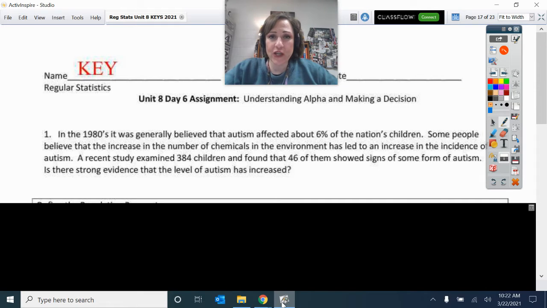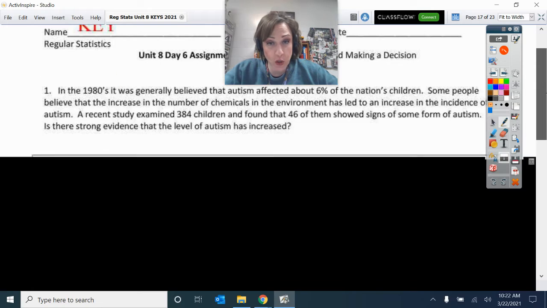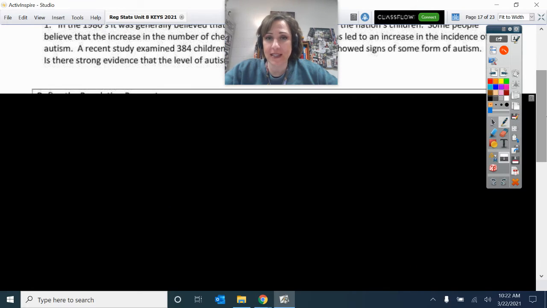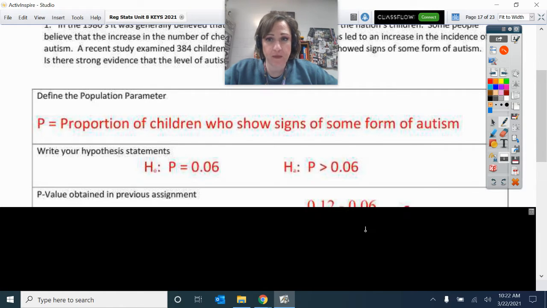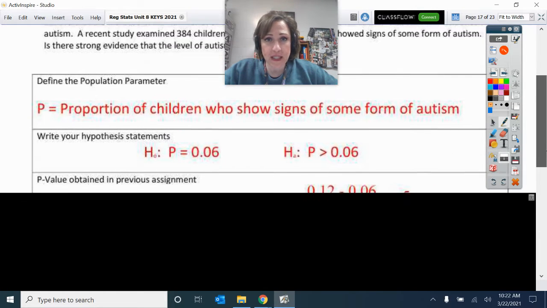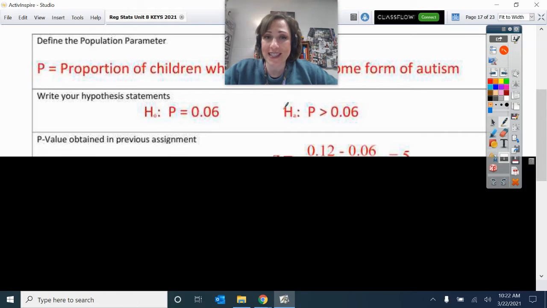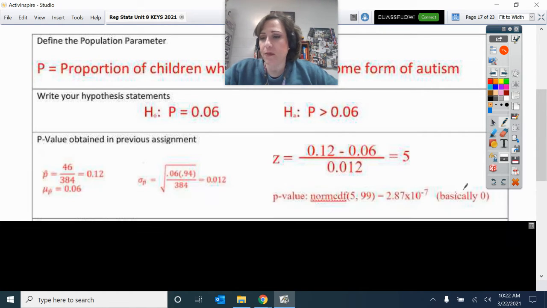All right, let's go over your assignment. See if you interpreted these p-values correctly, made the correct decision, and stated it all in context correctly. So here we go. This first problem is about the proportion of children who show signs of autism. And there were our hypotheses. We thought we were investigating if that proportion has increased. And so then I gave you these numbers.